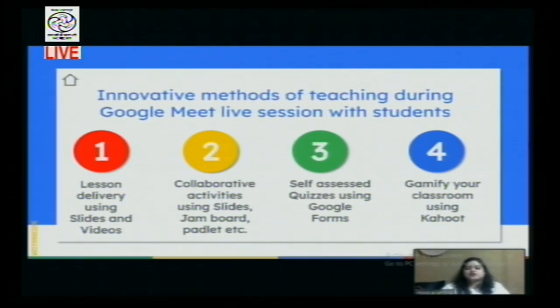You can use Google Meet and that online video meeting in order to conduct your lessons. So first and foremost, you can have lesson delivery. You can use slides, you can show videos, you can show content in PDF documents, you can show NCERT books which are available online. All that material can be presented to the students and the lesson delivery can happen.